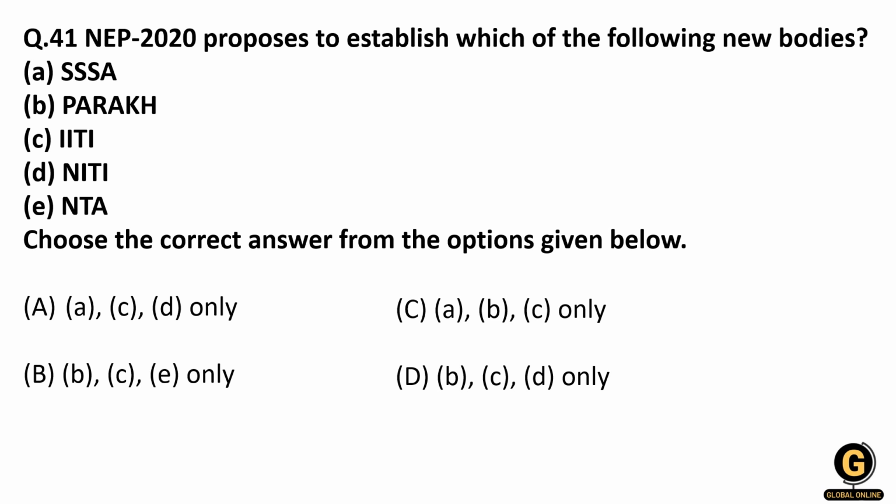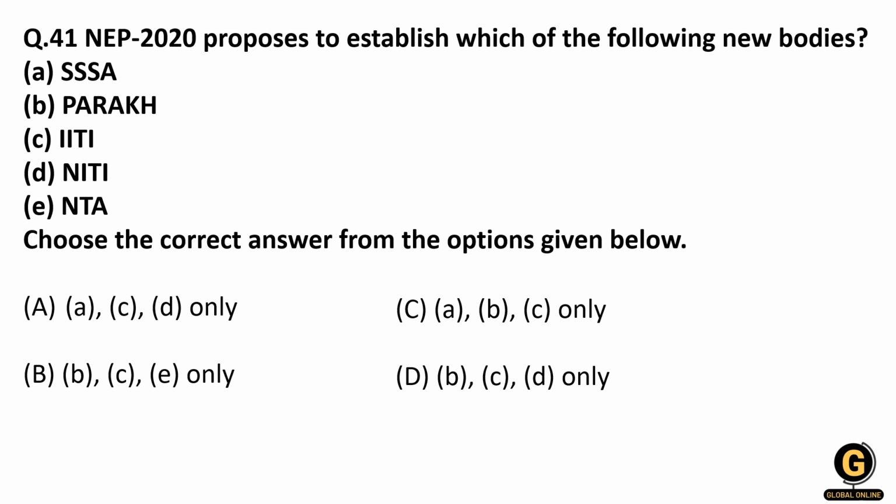If you look at E, National Testing Agency was before NEP 2020, so you can also eliminate the option where E is one of the options. So A, B and D are eliminated, and we are left with only C, that is A, B, C. State School Standard Authority: they will display the information related to schools in the public domain.